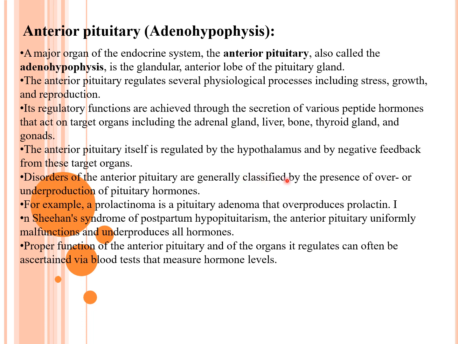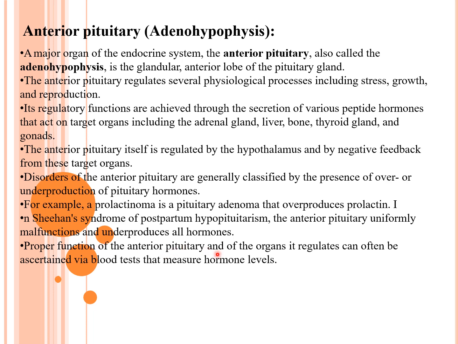Disorders of the anterior pituitary are generally classified by the presence of over or under production of pituitary hormones. So if any hormone from the anterior pituitary is released excessively, there is a problem, or if there is underproduction of an anterior pituitary hormone, there is a problem. For example, prolactinoma is a pituitary adenoma that overproduces prolactin. In Sheehan syndrome, a postpartum hypopituitarism, the anterior pituitary uniformly malfunctions and underproduces all hormones. So this is the condition, Sheehan's syndrome.